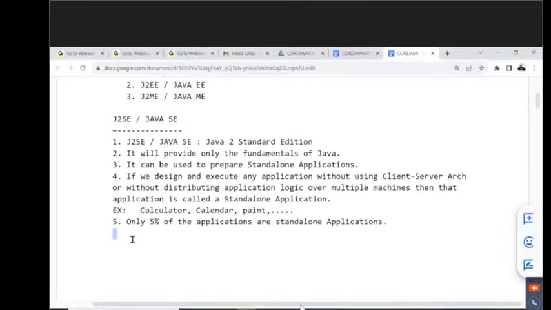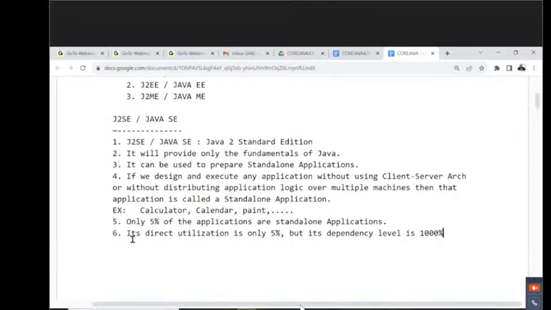That's why I'm giving one point here. Now try to understand this point clearly. It's the J2SE point I'm telling you. Its direct utilization is only 5%. Guys, observe carefully. Its direct utilization is only 5%, but its dependency level is 1000%.